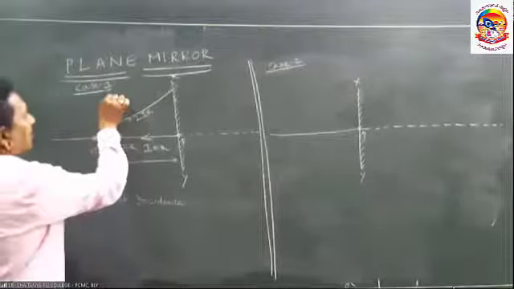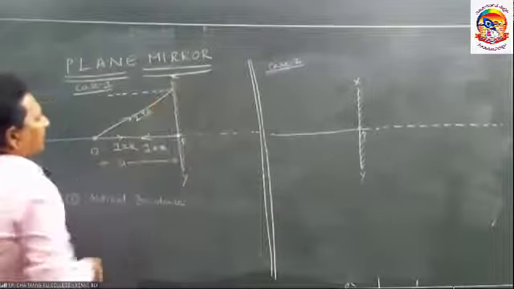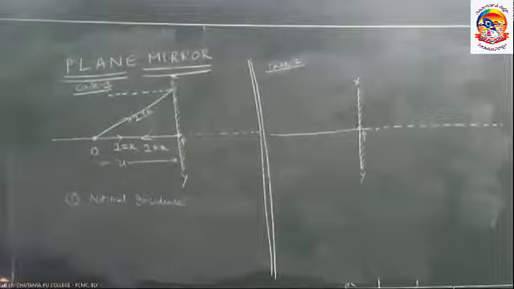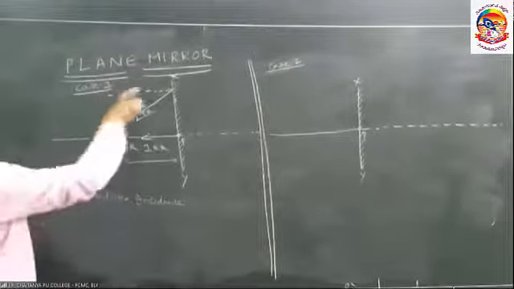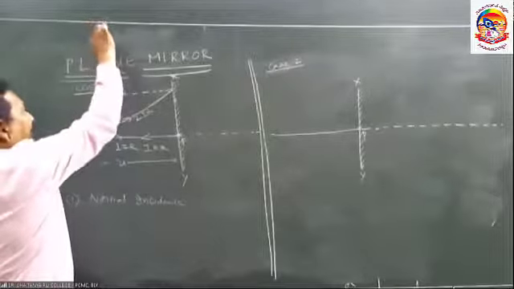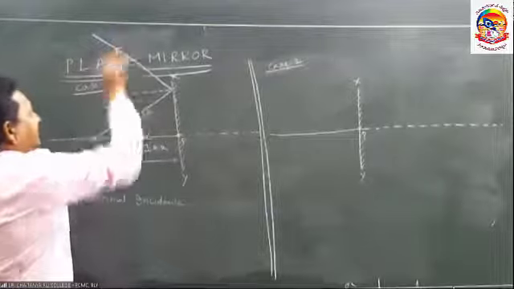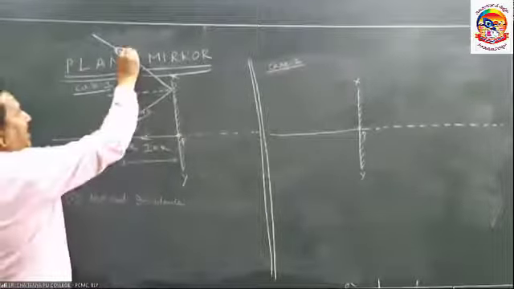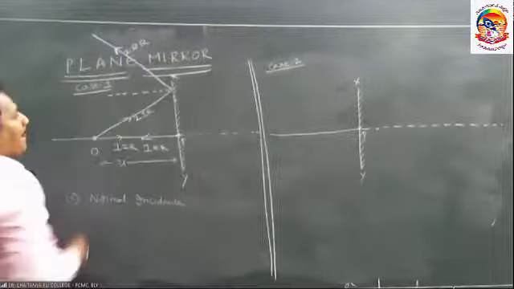First we have to draw the normal. Without the normal, as already told, we cannot do anything in reflection. This is the incident ray, this is the normal, and the light ray reflects like this. This is the second reflected ray.